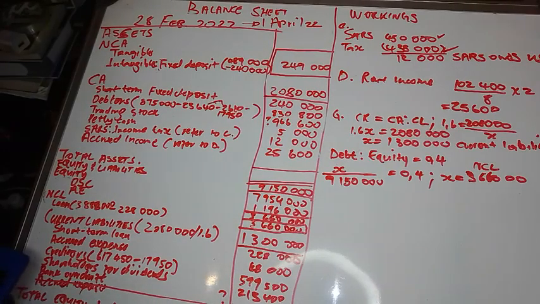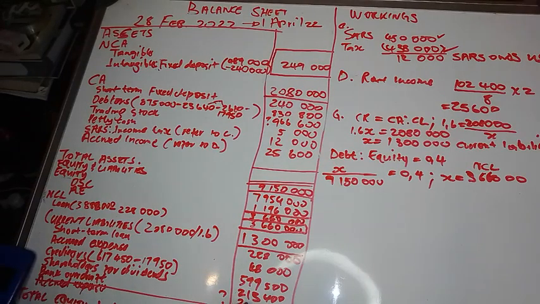48,000, and then we subtract creditors 599,500, and then we subtract 213,400 for shareholders equity. Then the balance becomes 211,100.